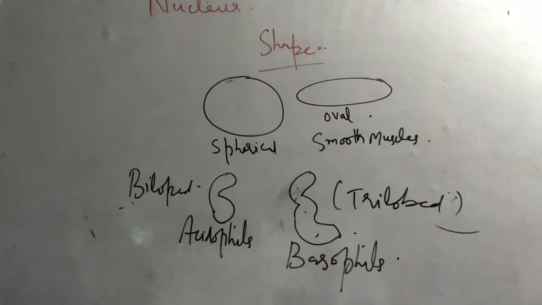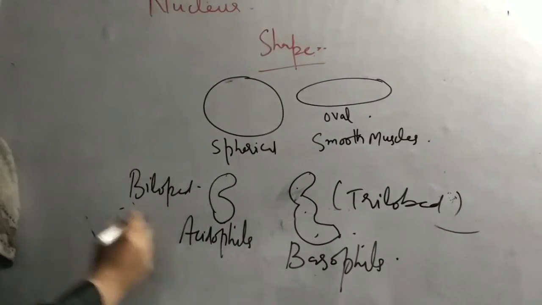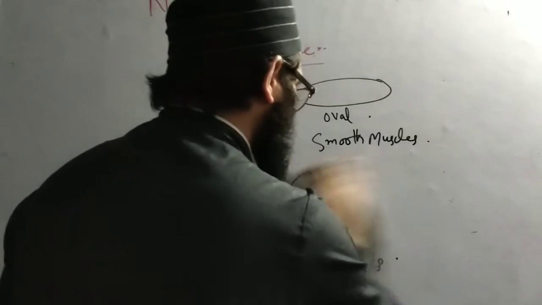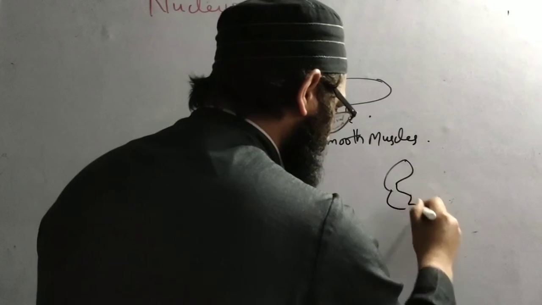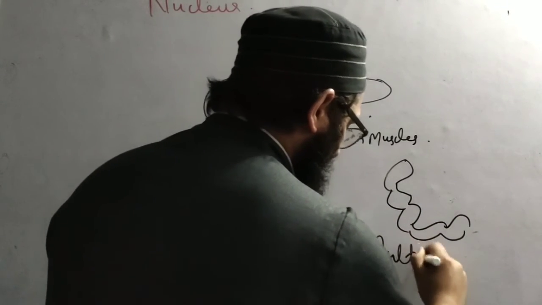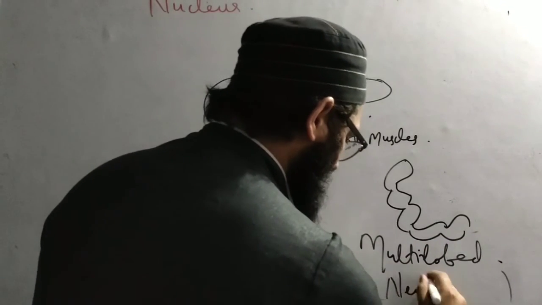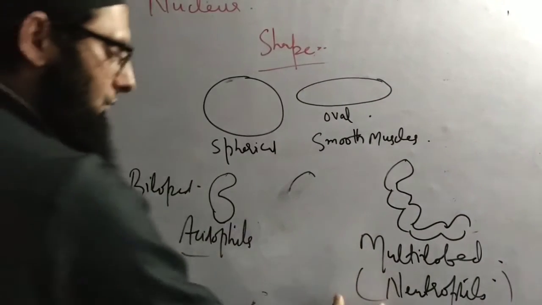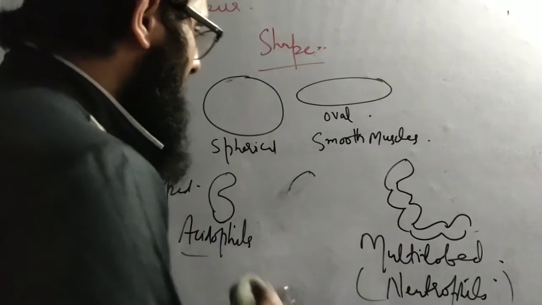And then we can have multilobed. Let's mention over here multilobed. For example, like this. Multilobed, as in case of neutrophils. All these three, acidophils, basophils and neutrophils, are different types of WBCs, leukocytes.